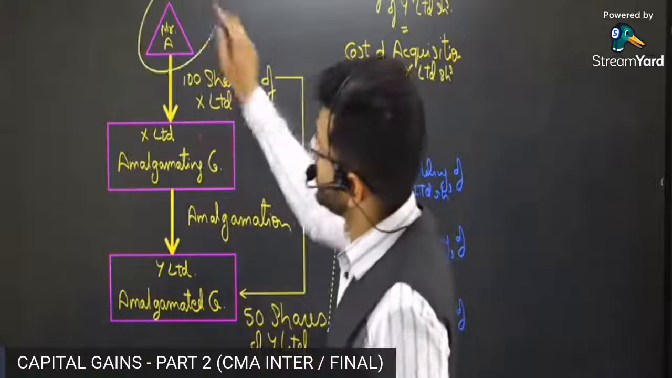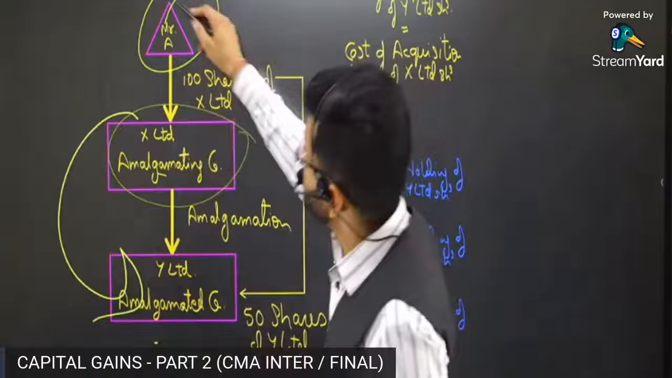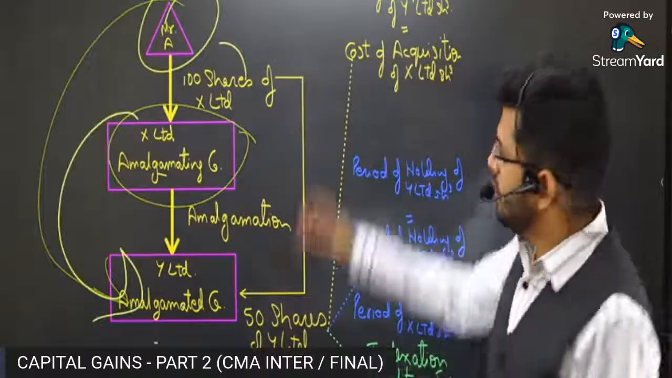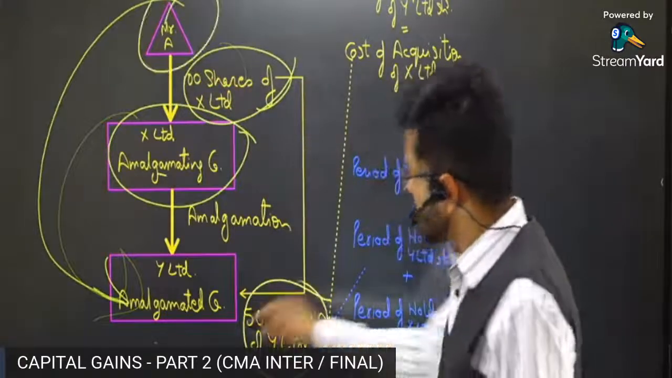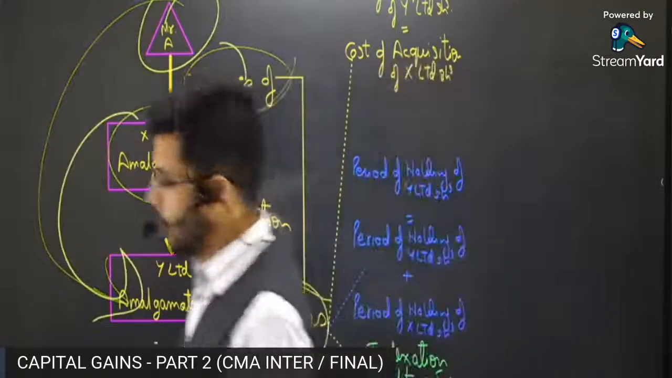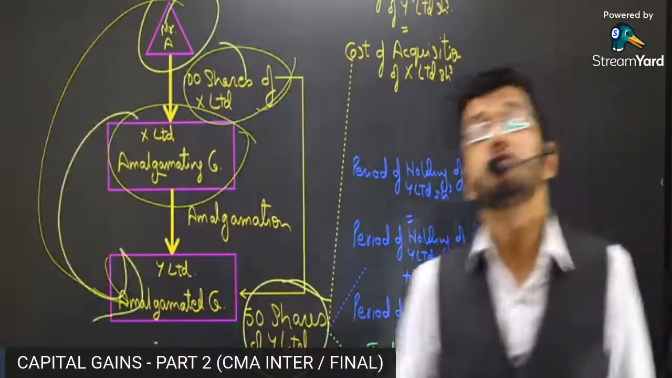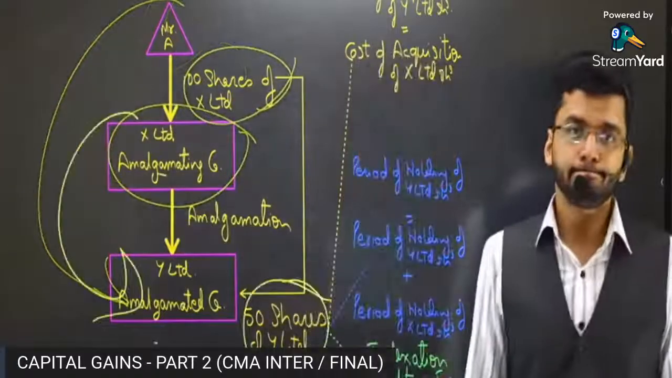So Mr. A was a shareholder of X Limited. X Limited got amalgamated into Y Limited. So Mr. A indirectly became the shareholder of Y Limited. So from 100 shares of X Limited, Mr. A got 50 shares of Y Limited. Now, the transaction is that subsequently, Mr. A sold 50 shares of Y Limited to a third party.